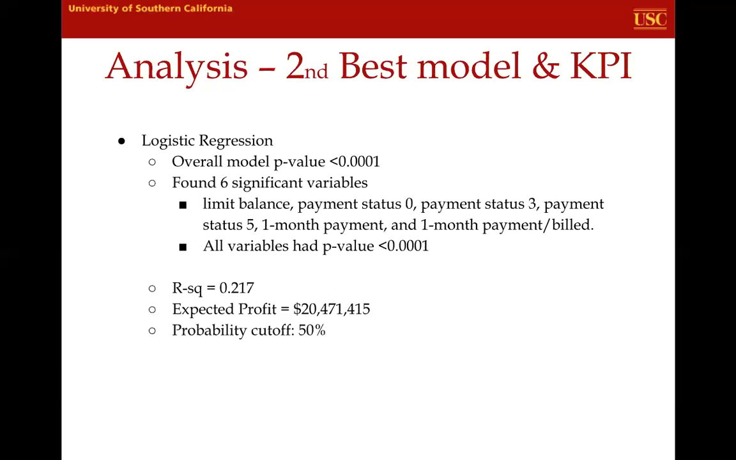And our next best model was our logistic regression model. The overall model itself had a p-value of less than 0.001, which made it statistically significant. And all our 6 significant variables also had a p-value of less than 0.0001, which also made them significant. We got an R-square of 0.217, which was a lower R-squared than our first model, but we got a slightly higher profit at 20,471,000, and we also had the same cutoff at 50%.